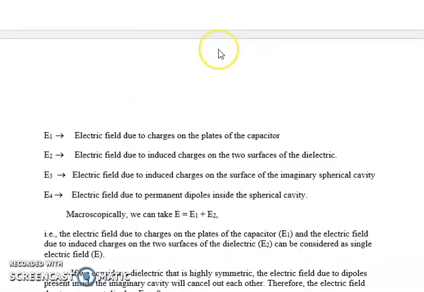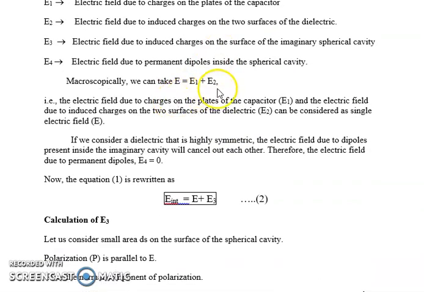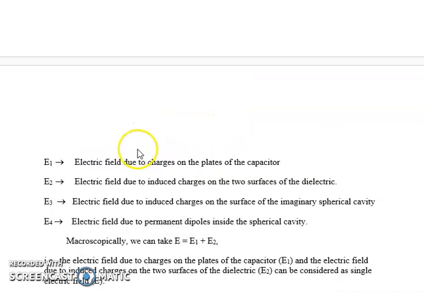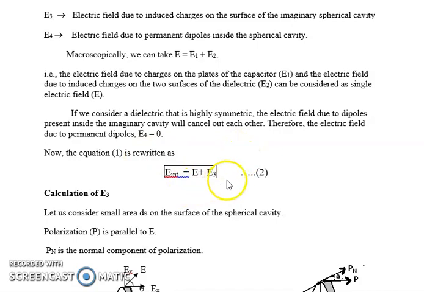Is it okay? So E is equal to E1 plus E2. Since the dielectric is highly symmetric, the electric field due to the dipoles present inside the imaginary spherical cavity will cancel out with each other. Therefore, E4 is also 0. So now what is E int? E1 plus E2 is E. E4 is 0. So we have E3, E plus E3. E int is nothing but E plus E3. So our aim is now to determine E3.